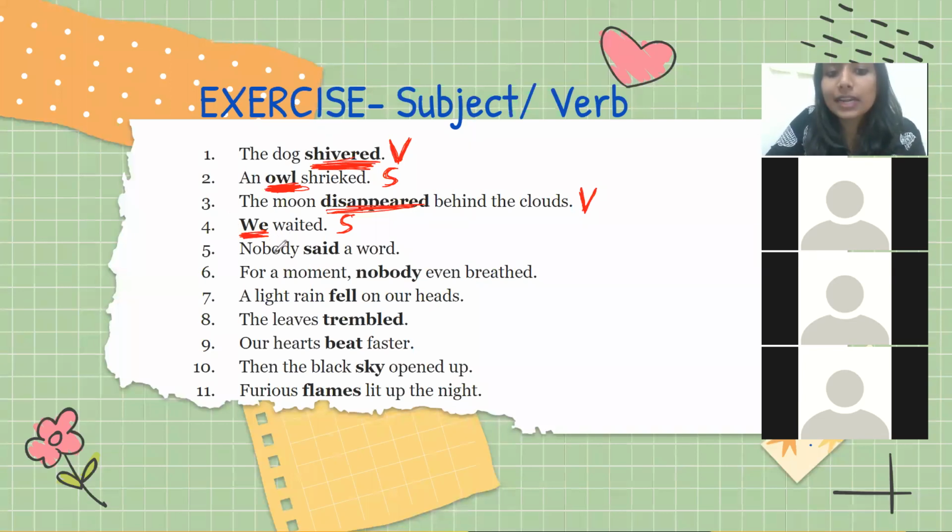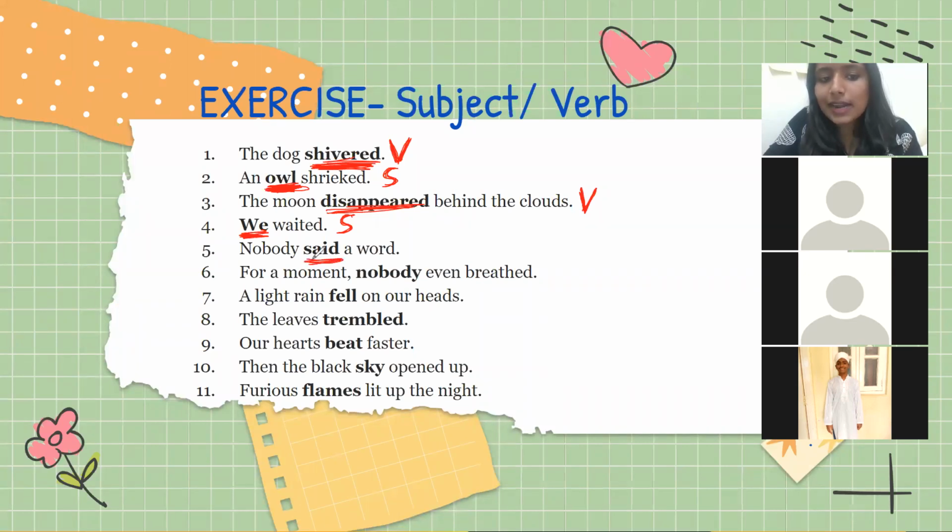Fifth one: nobody said a word. On the chat box, quickly. Said is a subject or a verb? Sixth one I sent you, no. Yes, sixth one you have sent me, Umesh. I will ask you to come off mute in some time. Said. Okay. Most of you are saying subject. Okay, Umesh, come off mute. Umesh, come off mute quickly. The recording is going on.